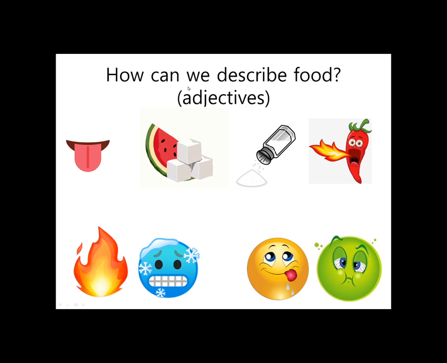Okay, how can we describe food? For taste, we can say sweet, salty, spicy. We can say food is hot, food is cold, food is delicious, and food is disgusting or yucky.